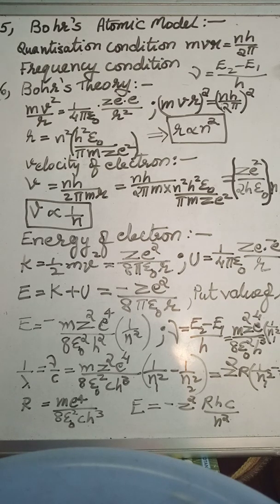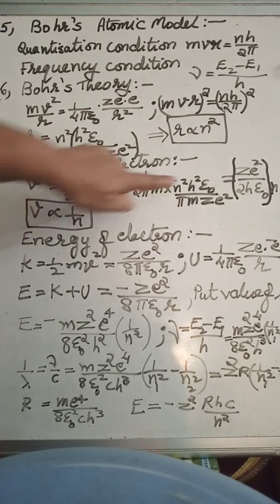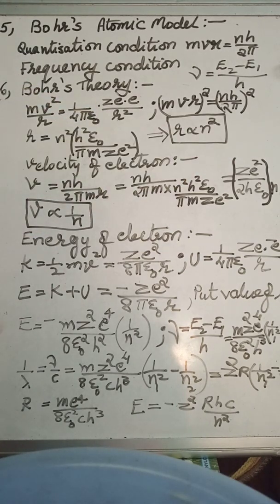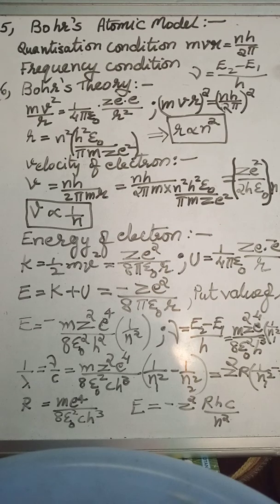Next topic is energy of electron in stationary orbit. For that, kinetic energy formula already we know, half mv square. V velocity formula we know from here. So when you simplify, we will get this equation for kinetic energy, that is half mv square is equal to z square e square upon 8 pi epsilon naught r.